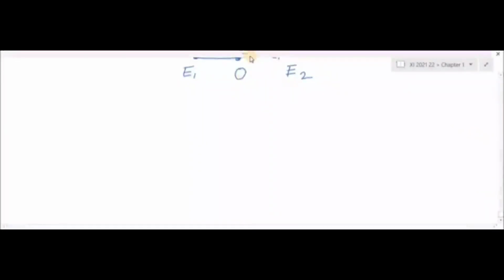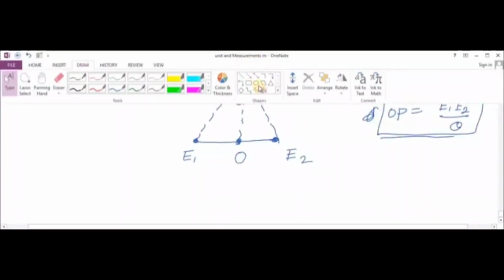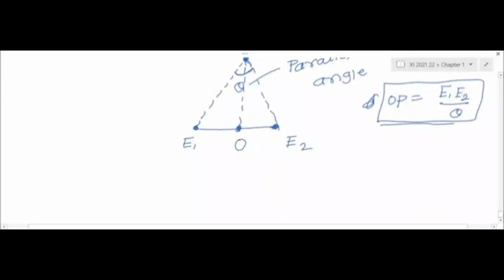So how do we take the two different locations? Consider two different locations on the Earth. Suppose here the Earth is there, and I take two points, positions A and B on the surface of the Earth, separated by a straight line at a distance B. So I take two positions on the Earth's surface, and the distance between them is B. The first position is A and the second is B.